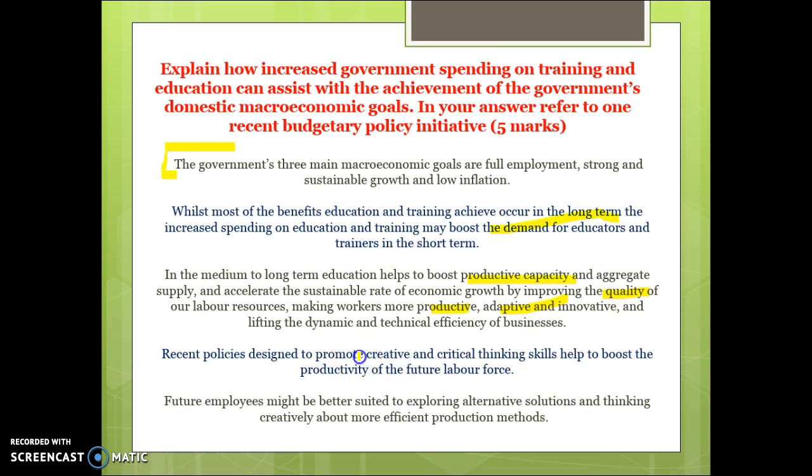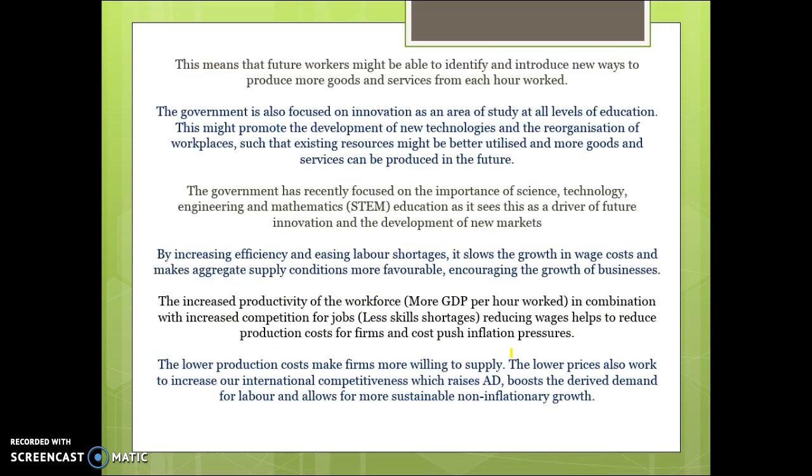Recent policies have focused on improving creativity and critical thinking skills, which should boost the productivity of our future labour force. This should help make them more adaptive and better at finding solutions to problems and being more creative with the production process. Future workers should be able to identify and introduce new ways to produce goods and services, again making them more adaptive.